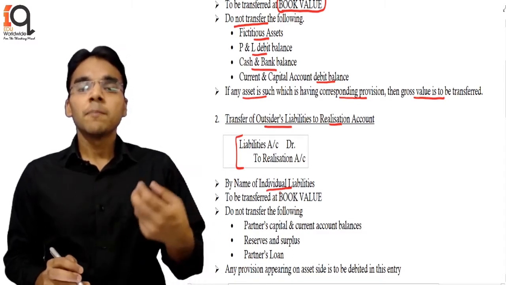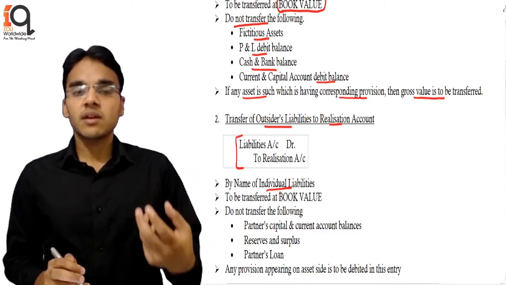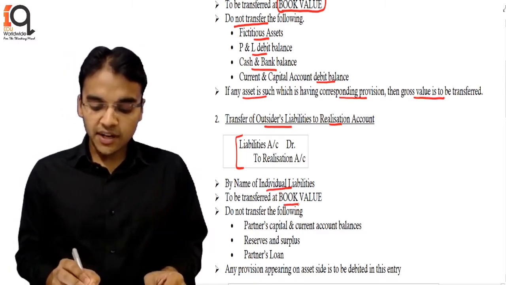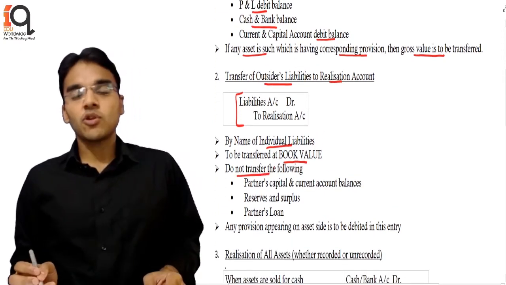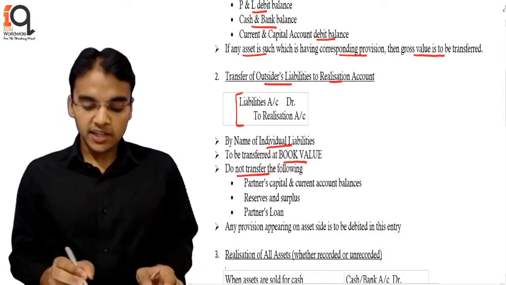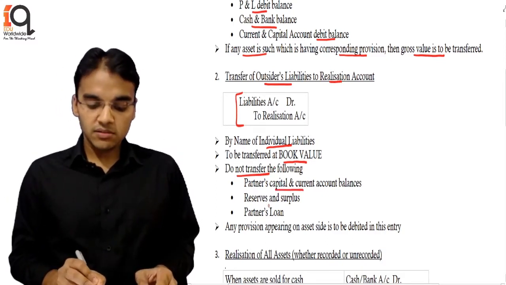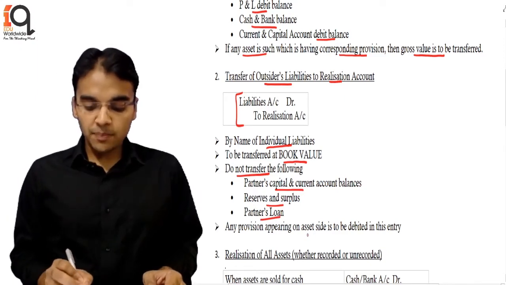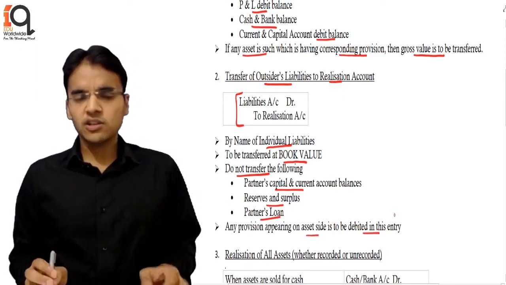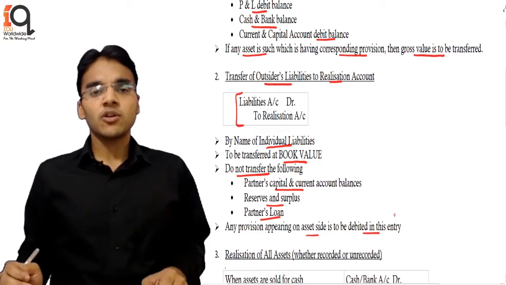Let's say there is a loan, outstanding expenses, creditors, each and everything is to be transferred at book value again, only then will they be closed. And we do not transfer the following things from the liability side: partner capital and current account balances, the reserves and surplus appearing, and partner loan account. Any provision appearing on the asset side is to be debited in this entry. Regarding provision, I will be discussing it later on, don't worry.